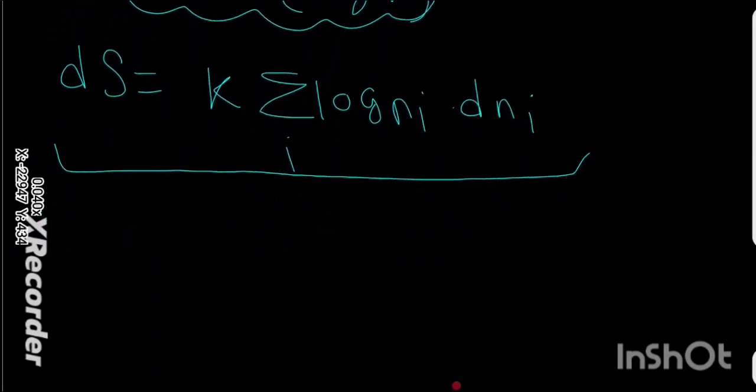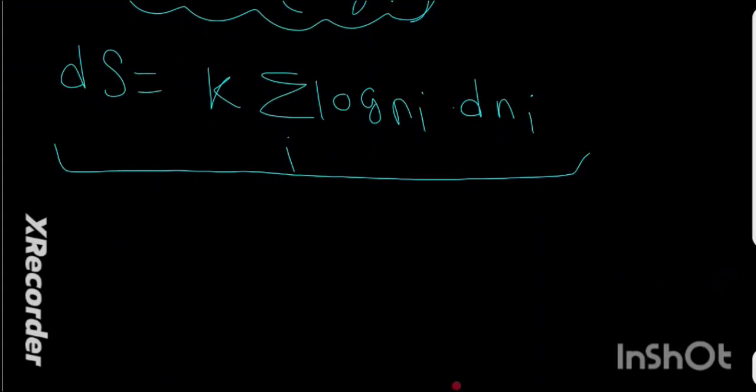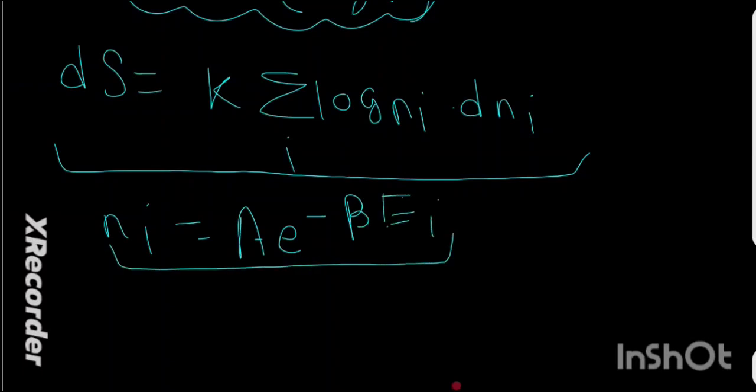Here we have derived this, and we have assumed an equilibrium state, because all of this formula was derived in the equilibrium state. In the equilibrium state, we can substitute the value of Ni, and we are going to plug it into this equation. So let's see what will happen if we plug this in.